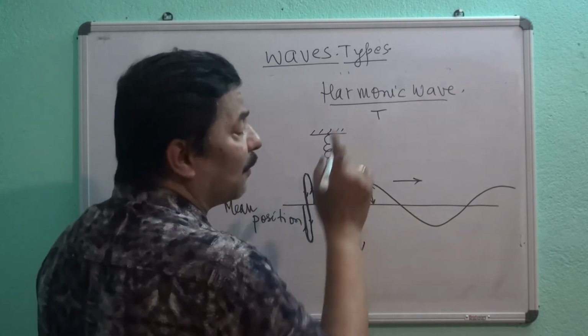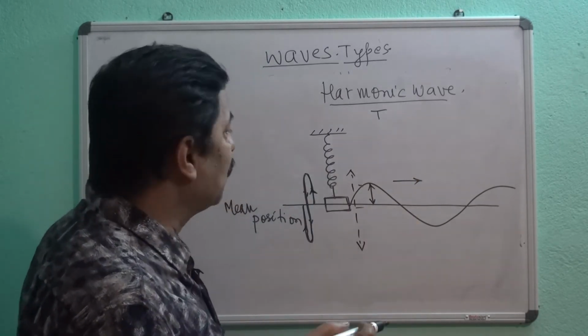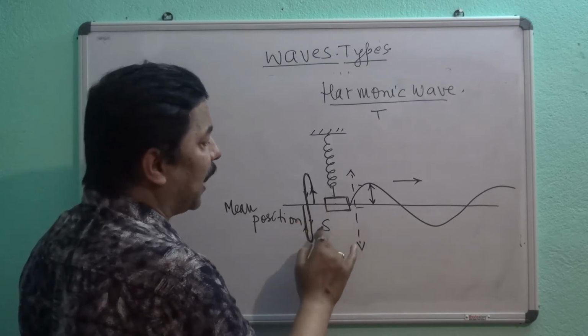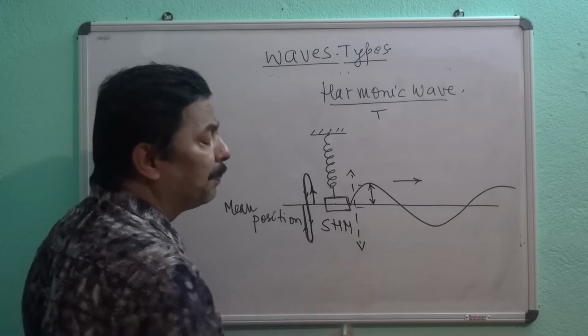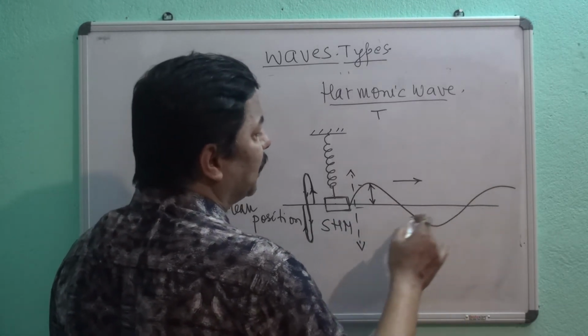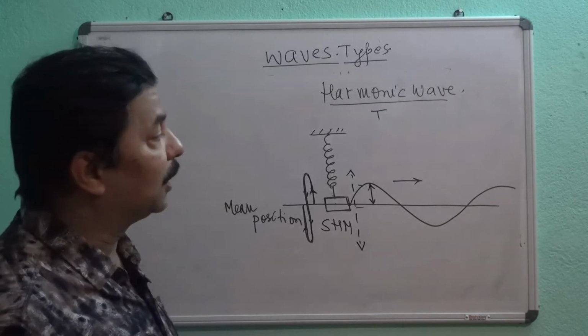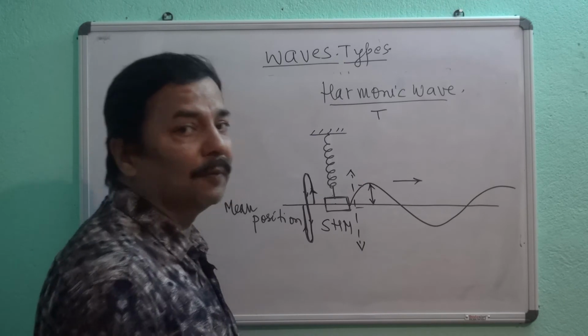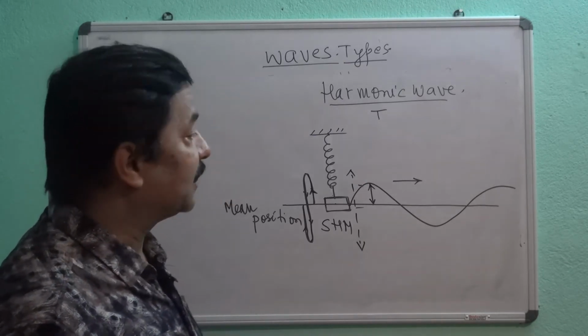Now, I was talking about harmonic wave. So what is harmonic wave? If this source is performing SHM, simple harmonic motion, then the wave produced is simple harmonic wave, and it is represented by sine wave.